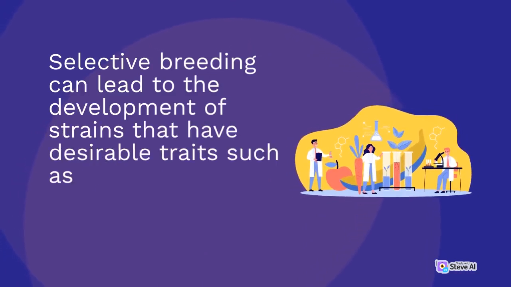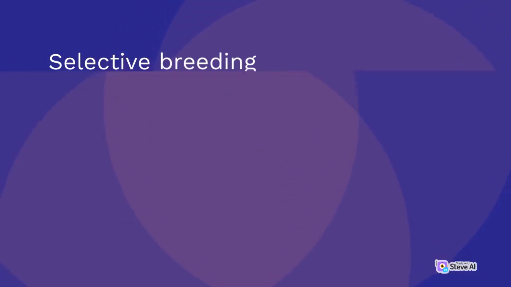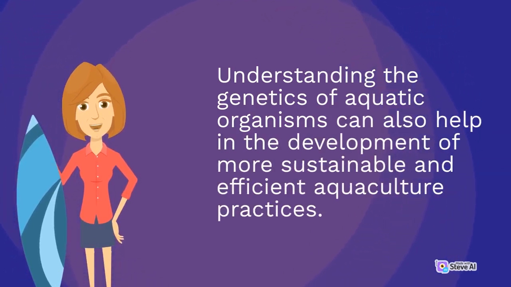Selective breeding can lead to the development of strains that have desirable traits such as growth rate, disease resistance, and meat quality. Understanding the genetics of aquatic organisms can also help in the development of more sustainable and efficient aquaculture practices.